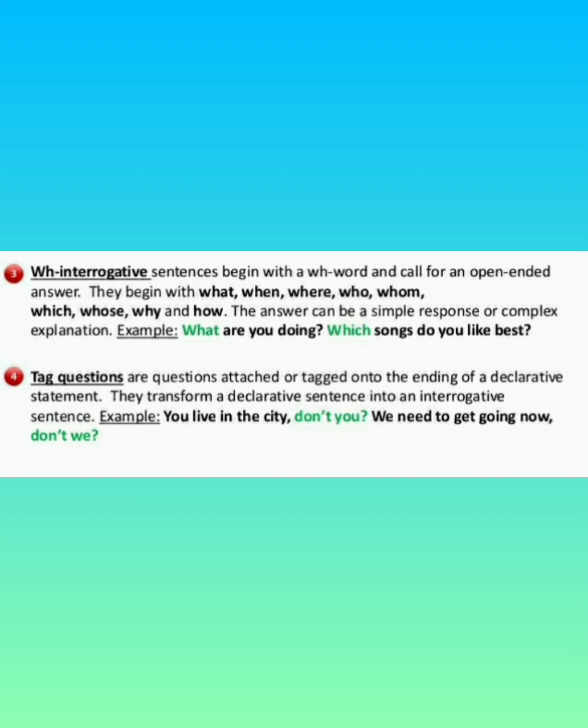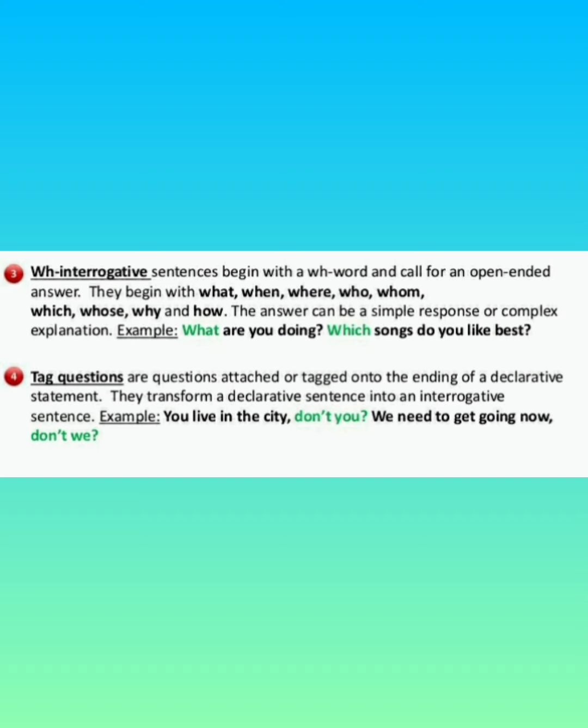They begin with what, when, where, who, whom, which, whose, why, and how. The answer can be a simple response or complex explanation. For example, what are you doing? Which songs or which song do you like the best?